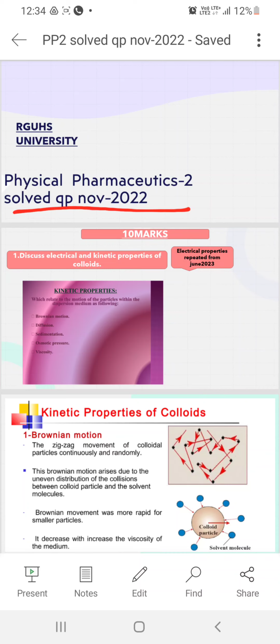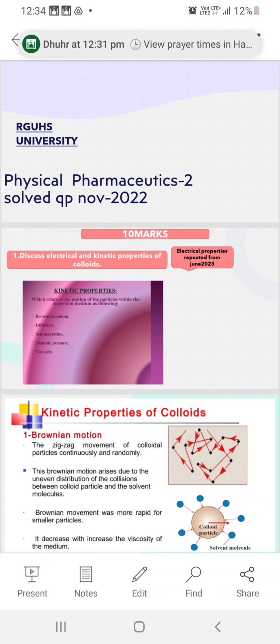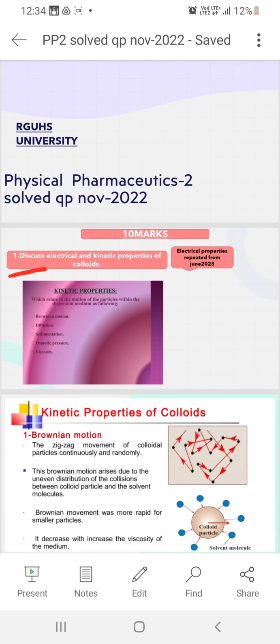Now see, some questions are repeated here from the previous question paper that we solved. For example, the first question here: discuss electrical and kinetic properties of colloids. Here we already discussed electrical properties in June 2023, the question paper we solved yesterday, so this question is repeated. I will give you a note here: electrical properties repeated from June 2023. Understand that and read from that, and that link I will also add in the description.